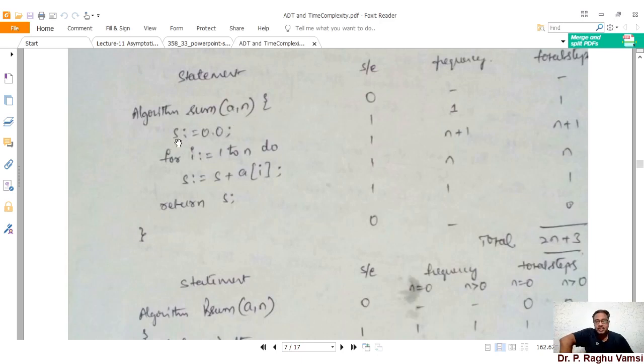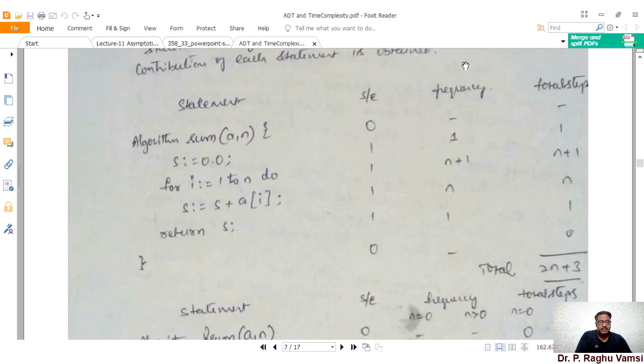For that, initially the sum value is equal to 0. For i is equal to 1 to n, do s is equal to s plus a of i. Once all elements are added, the final sum will be returned from this algorithm. This is what the algorithm is. Now we will write the steps for execution. For example, the compiler comes to this particular statement, and how many steps will it take to execute? So this is the algorithm definition.